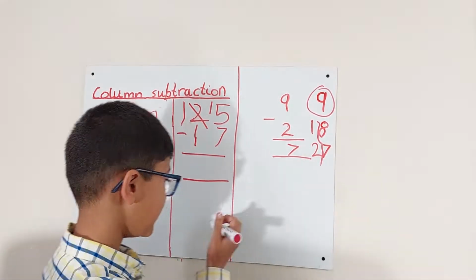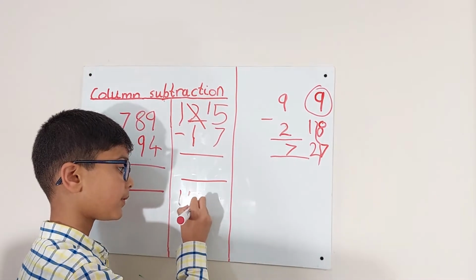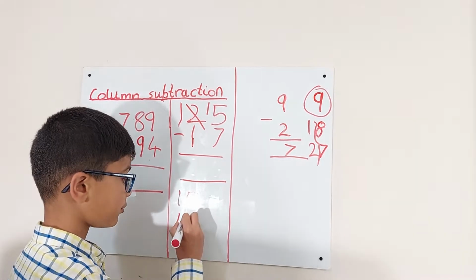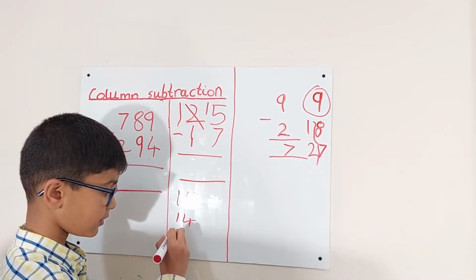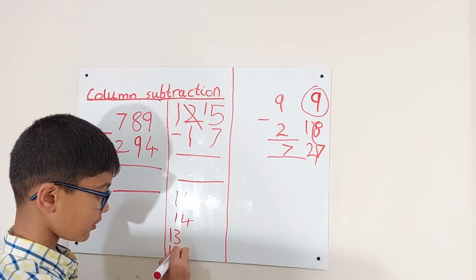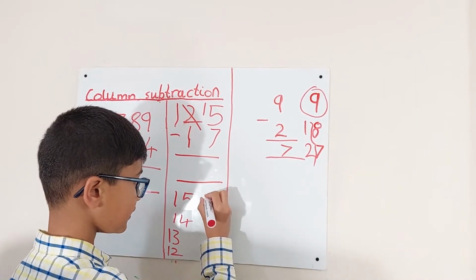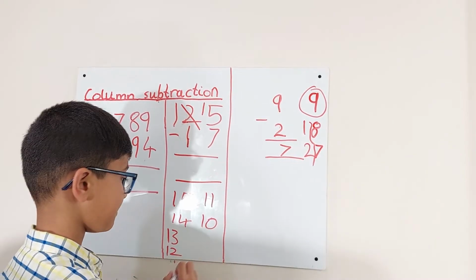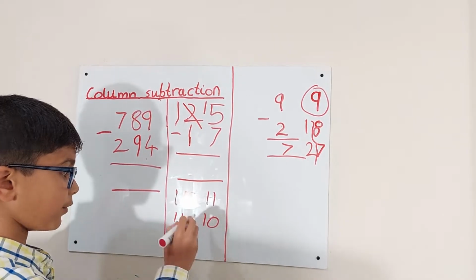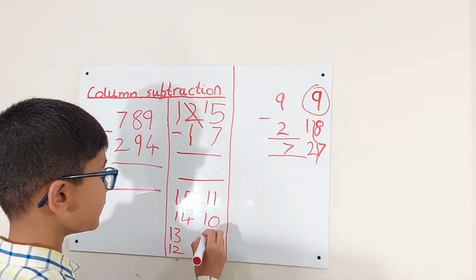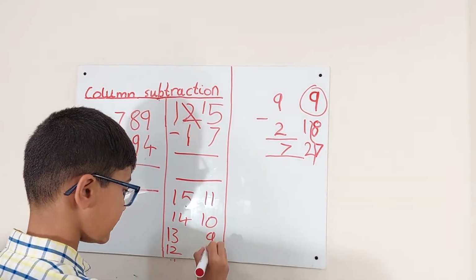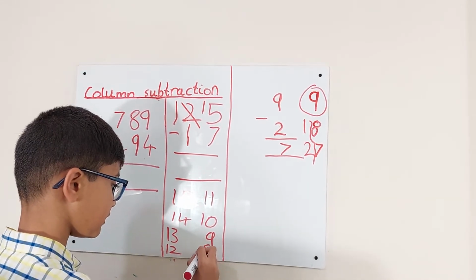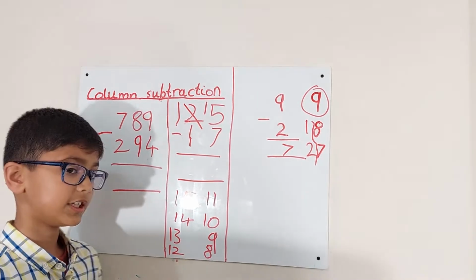So 15, 14, 13, 12, 11, 10, 1, 2, 3, 4, 5, 6, and 7. Have we taken away 7?